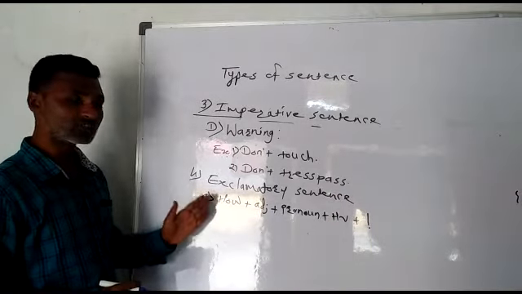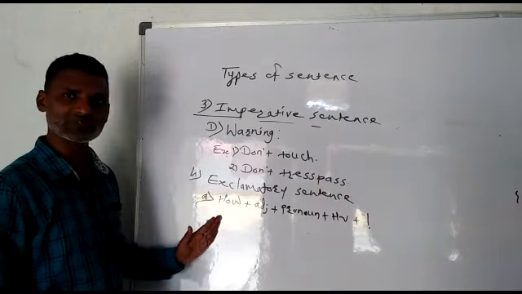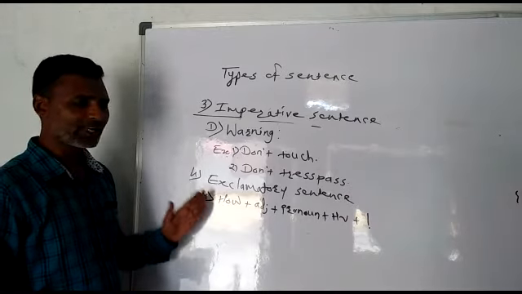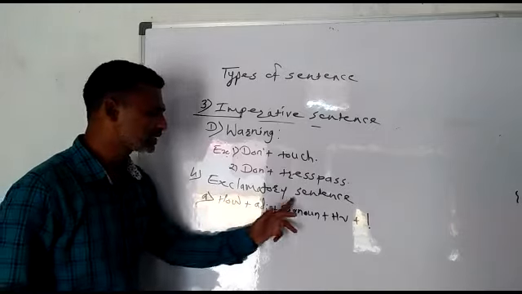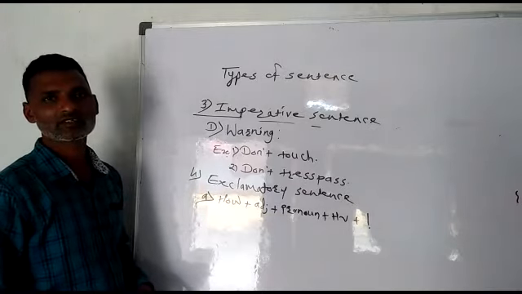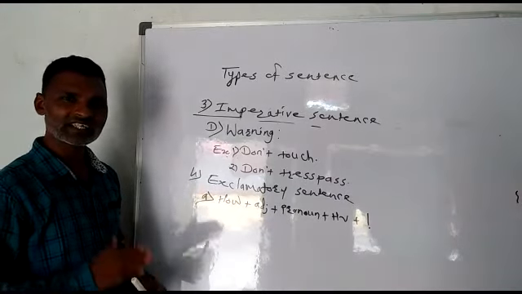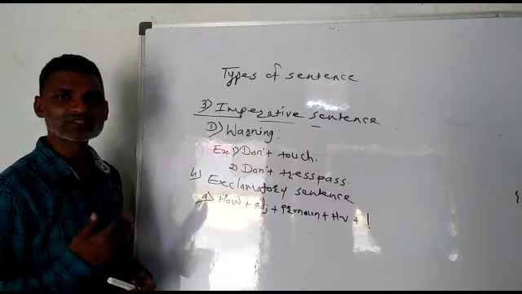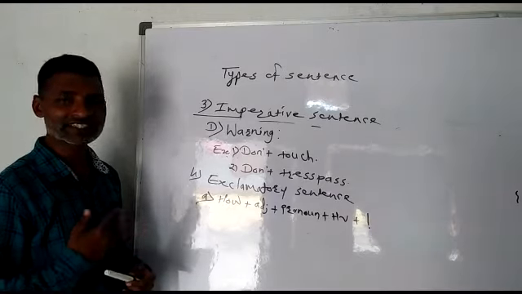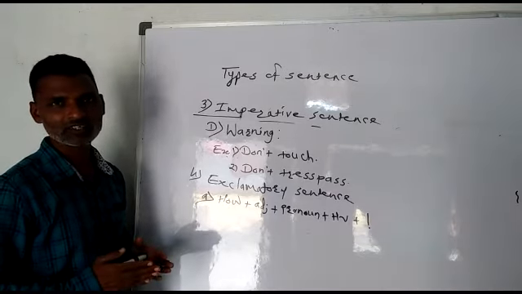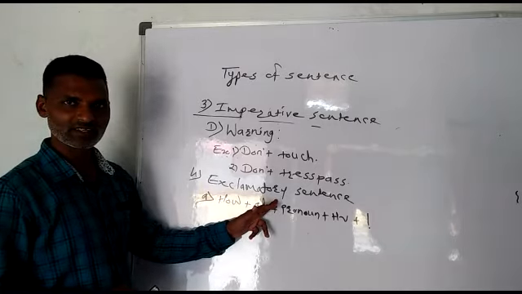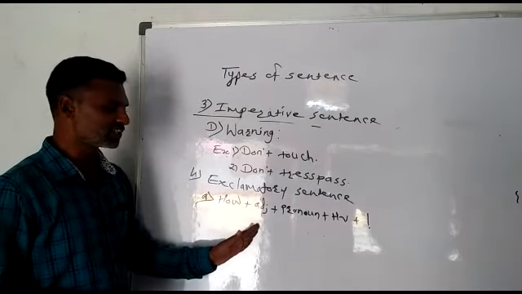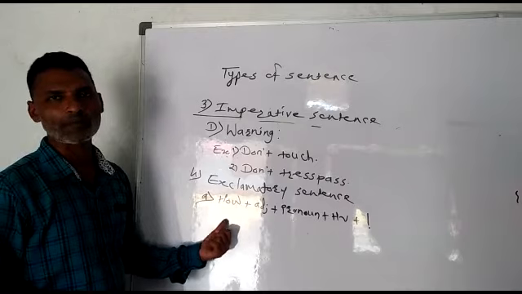Again, let me tell you that it is not always this structure only. There can be any sentence construction that can be an exclamatory sentence. Why? Because when that sentence is said with surprise or shock, that can be an example of exclamatory sentence. But why have I written this structure? Because these structures are common.